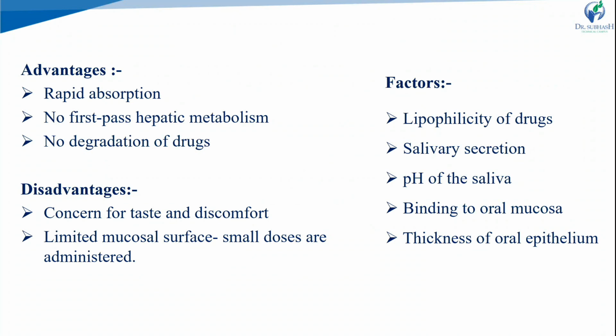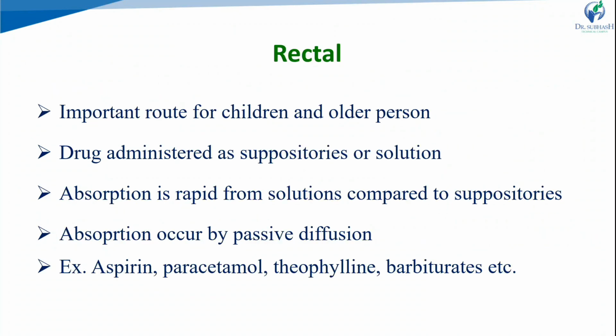Binding to the oral mucosa: the systemic availability of a drug that binds to the oral mucosa is poor. Then there is the thickness of the oral epithelium. In that case, sublingual absorption is faster than buccal, because the epithelium of the former region is thinner and it is immersed in a larger volume of saliva. So these are the points regarding the buccal or sublingual route of administration. Next is rectal administration, which is still an important route for administering drugs to children and older patients.